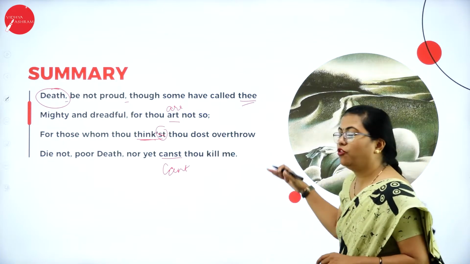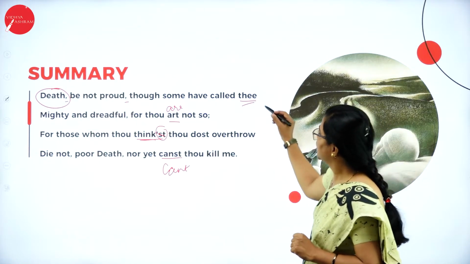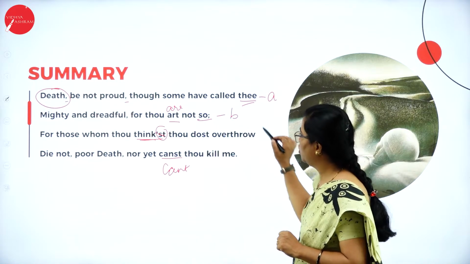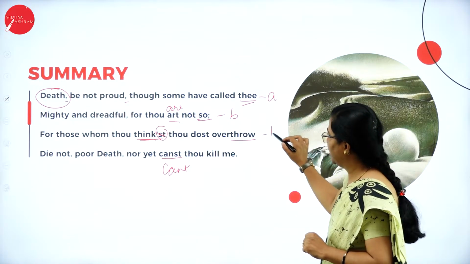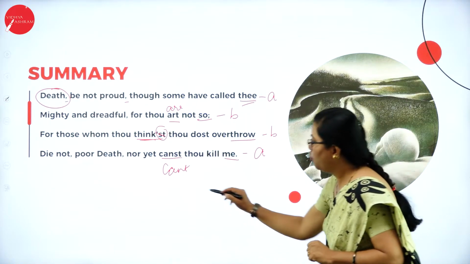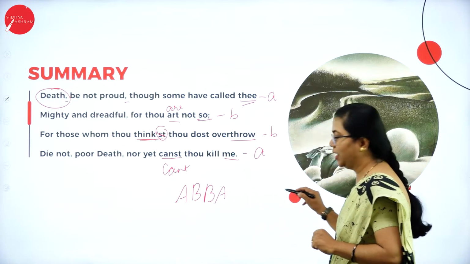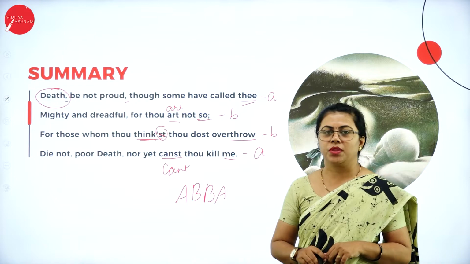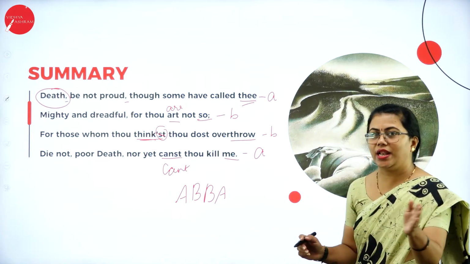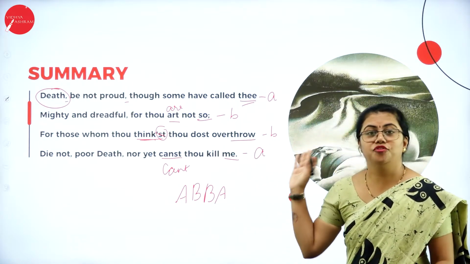Okay, so just before we move on to the second stanza, let me tell you about the rhyme scheme of this. If you are marking it as A, so, throw and so can rhyme. So I write B, thee and me can rhyme. So you can write A. So what is the rhyme scheme? You can write it as A, B, B, A. So it continues in the next stanzas also. Okay. So this is the rhyme scheme, A, B, B, A, C, D, D, C. So like this, it goes on till the end. Fine. So this was all about the first stanza.